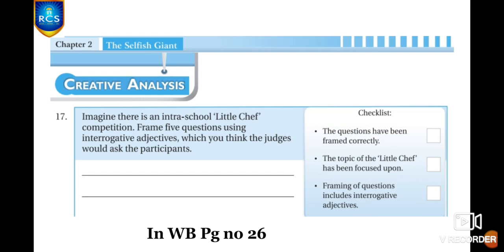Yes, for example, what is the dish you are making? Yes, which is your favorite ingredient in this recipe? Like that, you just think, children, about what the judges would ask the participants and frame 5 different questions using the interrogative adjectives. Clear? Yeah.